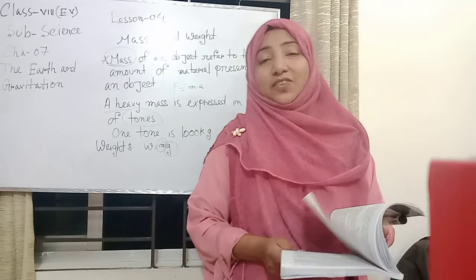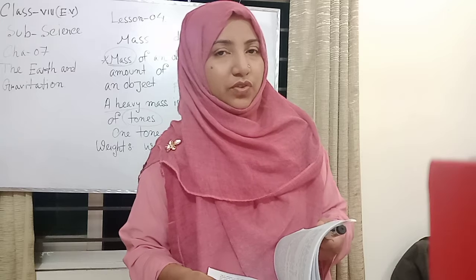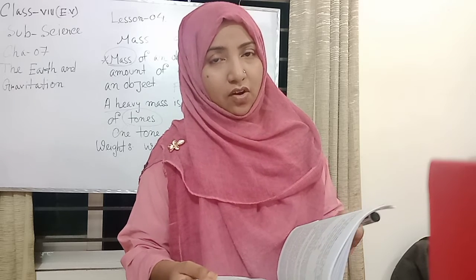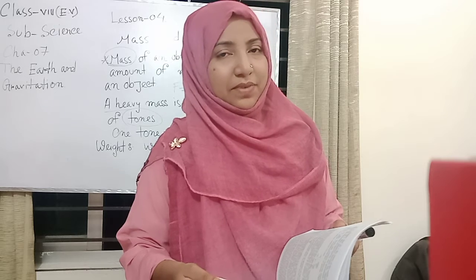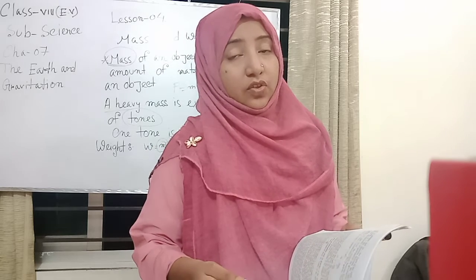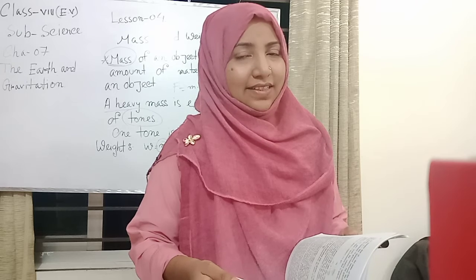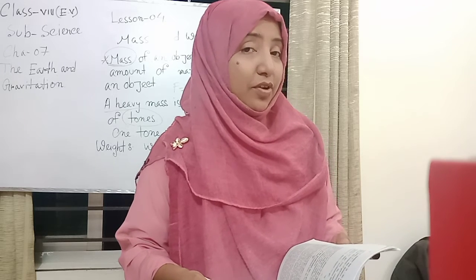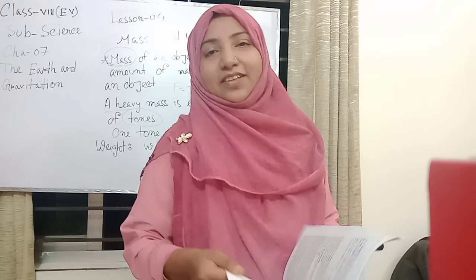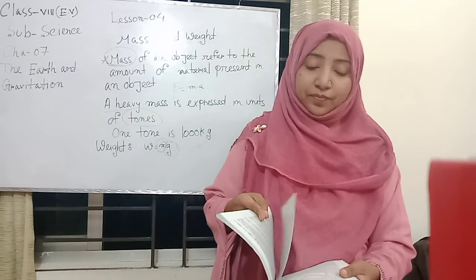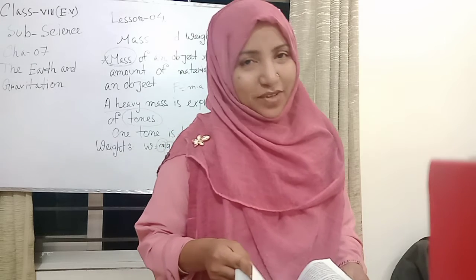My dear students, today I also explain about mass and weight. Here you also know F equal to ma or F equal to mg. Here F means the force, m is the mass of the object, and g is the gravitational acceleration. We also know 9.83 Newton, 9.78 Newton and 9.79 Newton. And we also explain about the relation between mass and weight.